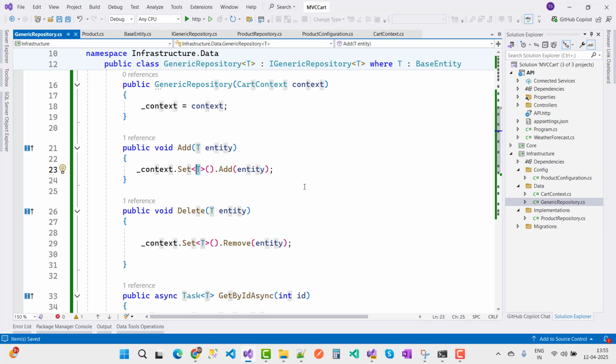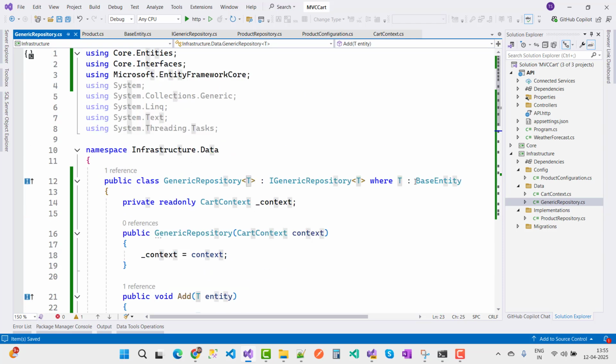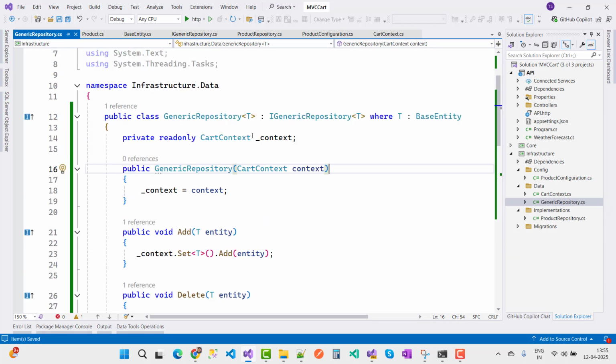Because T is not specific to the product, it's an entity of type base entity. So how do we actually apply the filter on the basis of T? That's why we use the specification pattern.